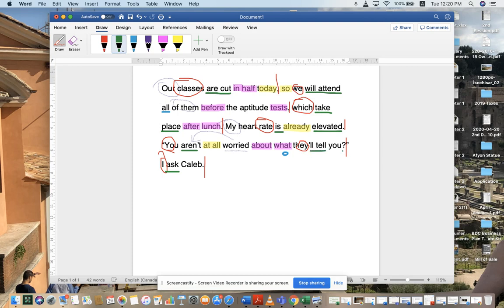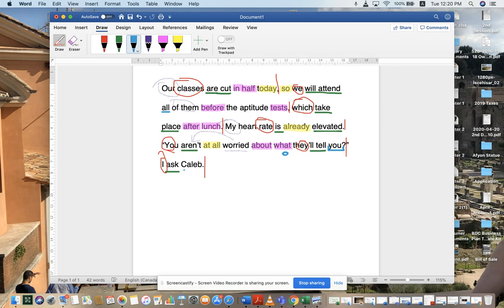Okay, now you want to say, oh, Mr. G, but this is probably the direct object. No, because they are telling you what to you. Okay, so they're telling you something to you. Of course, you can ask, what are they telling you? This here is going to be your indirect object, okay? And this is acting both as the object of the preposition and as a direct object to what they will tell you in the indirect question.